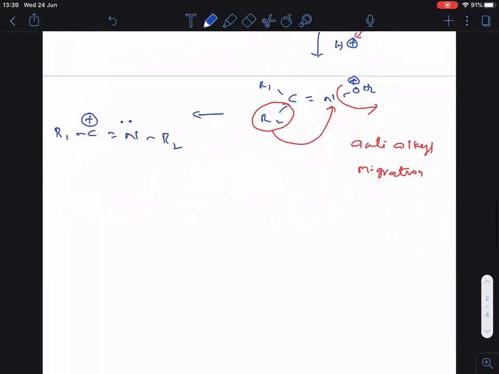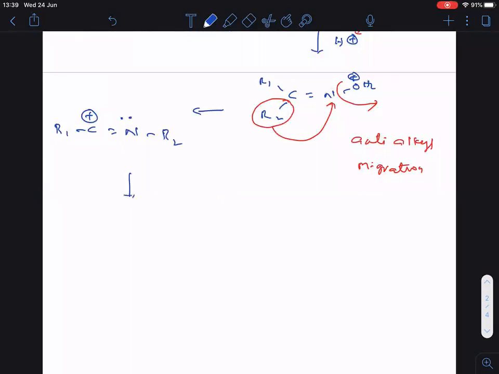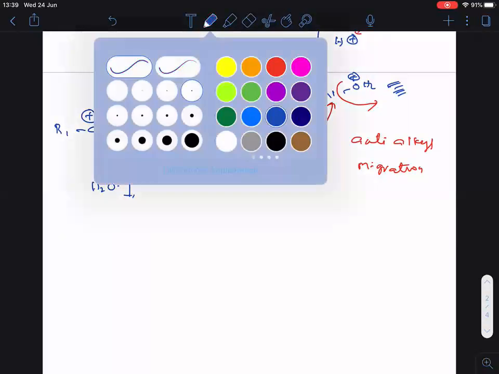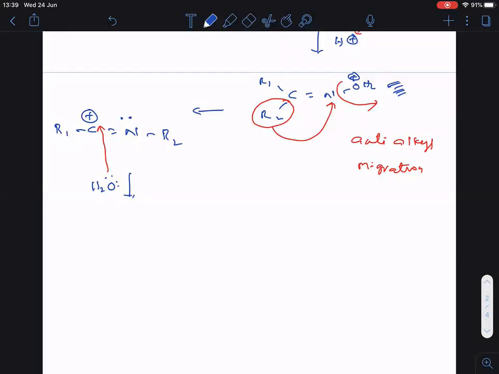Clear, everyone? Now here we are going to use the water molecule. We already got the water molecule in this step. Did you see? In this step we got the water molecule. That is what I am using here. So oxygen will give its lone pair to the carbon atom. Clear? Then what happened here? R1C. Here you will get OH2 plus. Oxygen again got the positive charge. Then this is double bonded NR2.